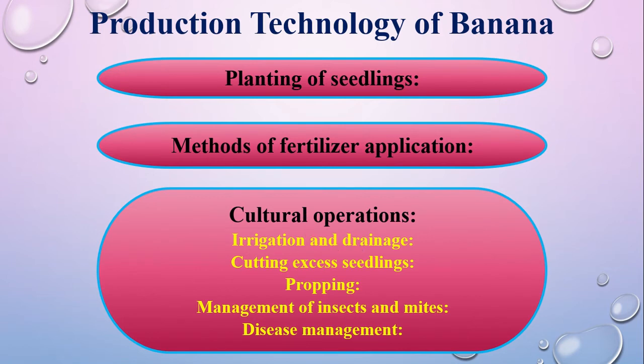Measures are to be taken to irrigate the banana field if there is no soil moisture, like after every 15 to 20 days in the dry season. The necessary drainage should be neat, like I said before, banana cannot tolerate excess water. That is why you have to drain properly. Cutting excess seedlings: if you find excess seedlings like suckers, you have to cut them down.